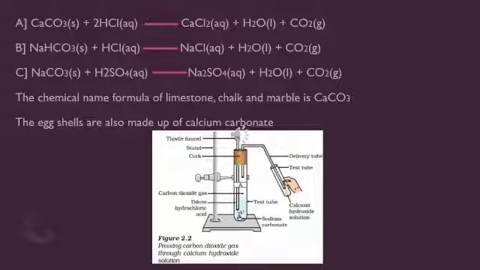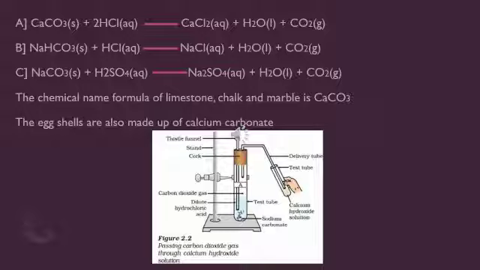To understand this better, we have an experimental setup, that is passing carbon dioxide gas through calcium hydroxide solution. We need to take two test tubes and label them as A and B, like in the experiment.